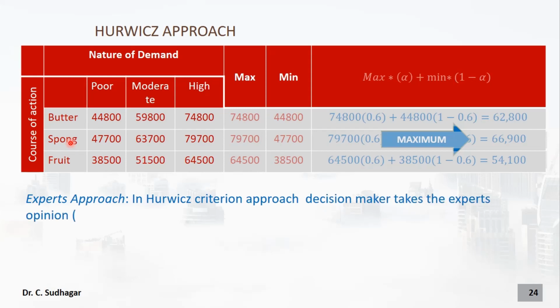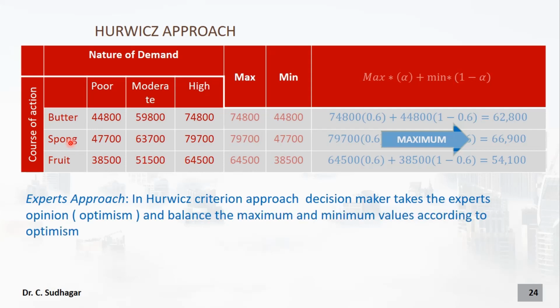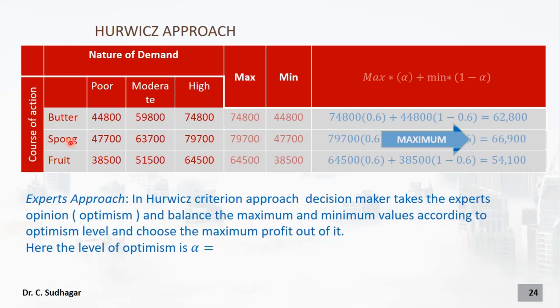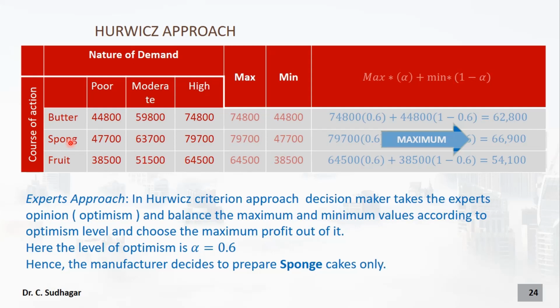In the Hurwicz criterion approach, the decision maker takes the expert's opinion and balances the maximum and minimum values according to the optimism level. Okay, and chooses the maximum profit out of it. Here the level of optimism alpha is equal to 0.6. So after applying this in the table, we got the maximum value at sponge cake.